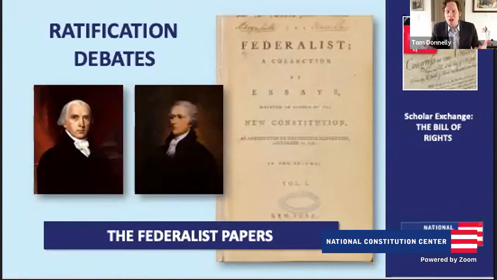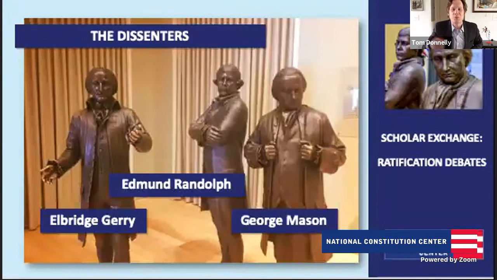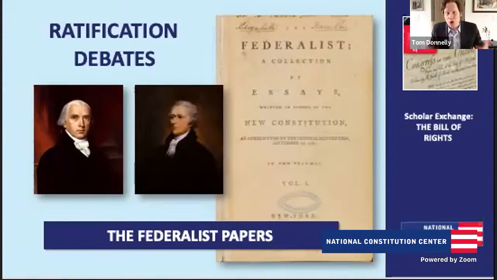Part of it too, Kerry, was a concern that this national government was going to take over the powers of the states, and take away the very power of self-governance that so many Americans really associated with their state governments. Also the anti-federalists would provide a lot of specific advice. You'd have these dissenting reports from different conventions saying, these are the rights we think should be in a Bill of Rights. And if you take care of this, maybe we will go on and support the Constitution. But you're right, Kerry, the Federalists had their own principled arguments.